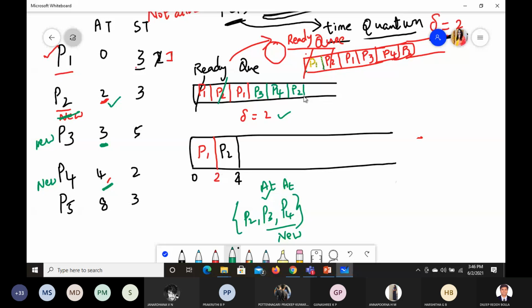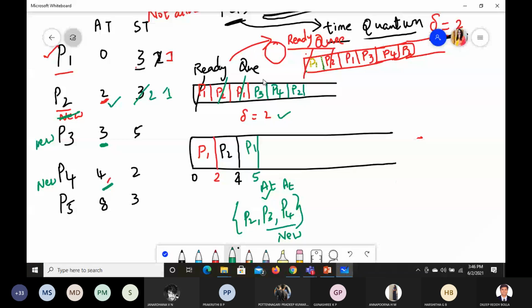Because P2 is not completed. P2 also needs 3 time, and it has got only 2 seconds. It has to get one more second here again. Now P1 will enter the queue. P1 actually needed only 1 second, but the time slot is 2 seconds, so it will take only 1 second, reaching 5. Correct? At this 5, did anyone come? Only at 8 will something come. At 5, nothing will come. Already these are in the queue.